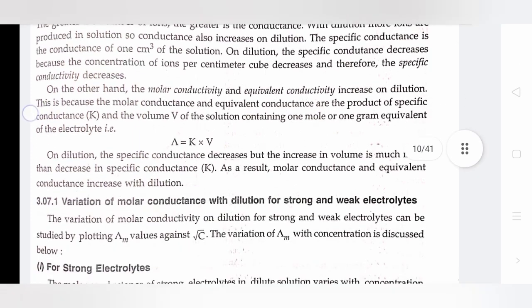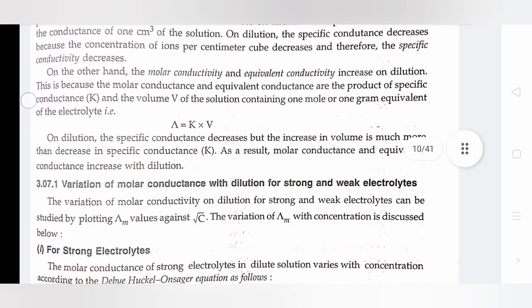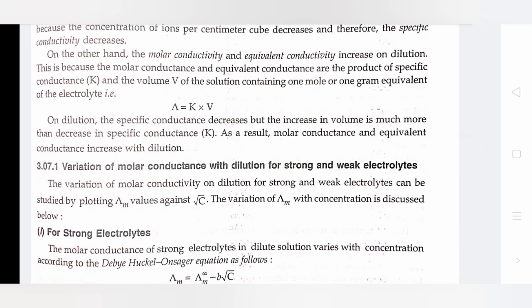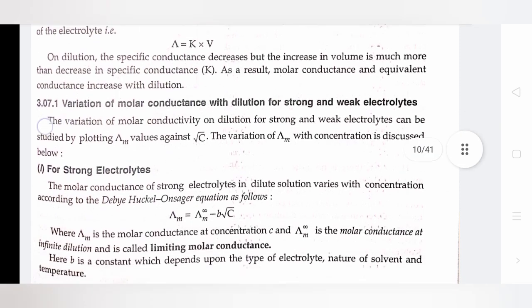On the other hand, the molar conductivity and equivalent conductivity increase on dilution. This is because the molar conductance and equivalent conductance are the product of specific conductance and the volume V of the solution containing 1 mole or 1 gram equivalent of the electrolyte: Λ equals kappa multiplied by V. On dilution, the specific conductance decreases, but the increase in volume is much more than the decrease in specific conductance. As a result, molar conductance and equivalent conductance increase with dilution.